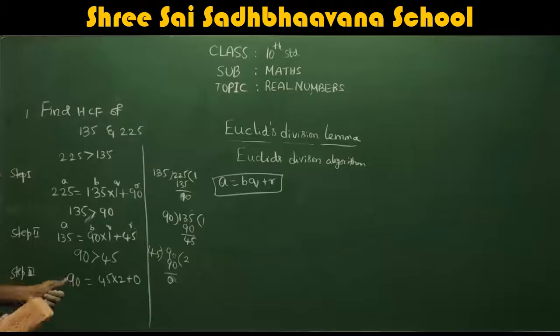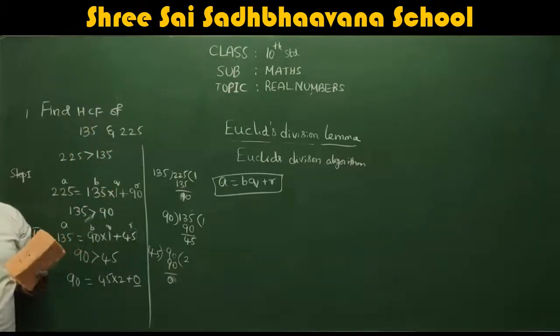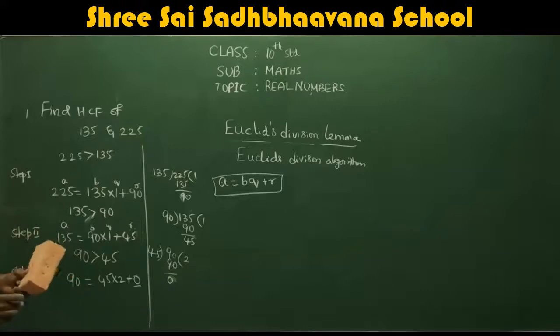Got it? So now here we got 0 as the remainder. Remember, you can stop this algorithm when you get 0. Until you get 0, you have to continue the same process. Remember this carefully. I hope you understood what I said. In this case, we got 0 at this step: 90 is equal to 45 into 2 plus 0.